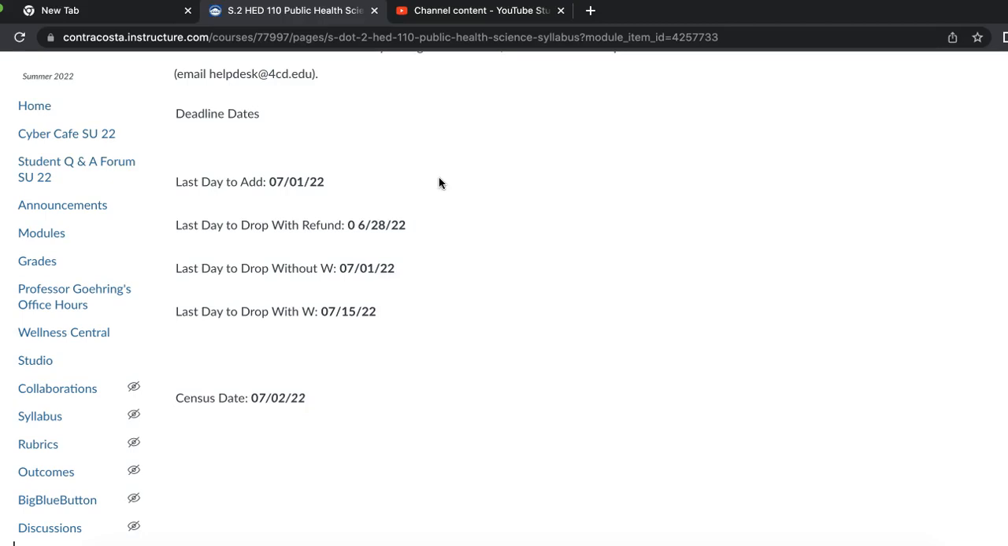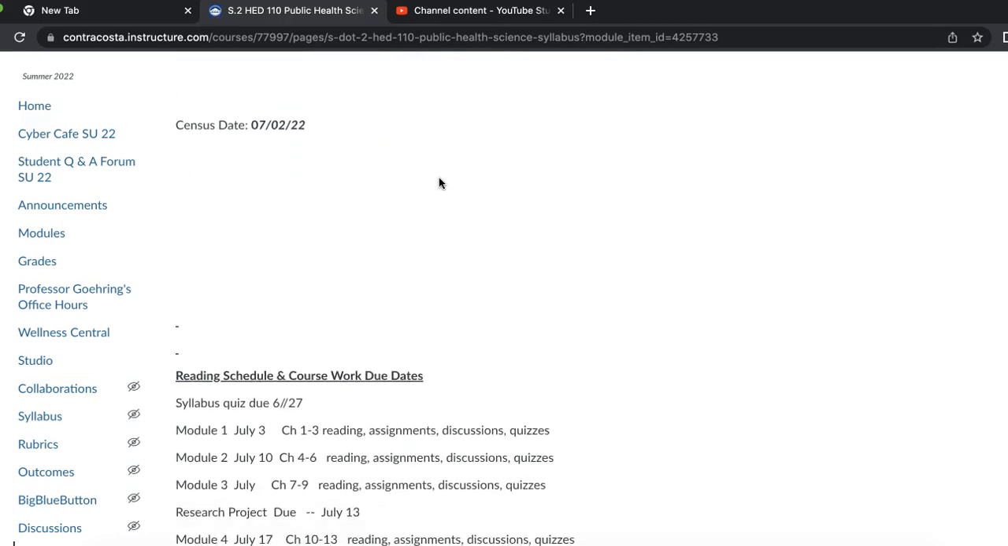Here are some important due dates for the college. The last day to add is July 1st. Last day to drop with a refund is June 28th. Last day to drop without a W is July 1st. And last day to drop with a W is July 15th.